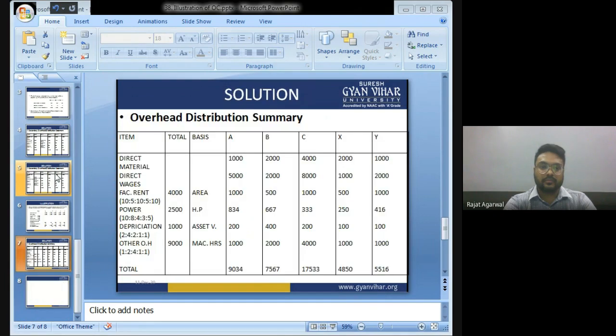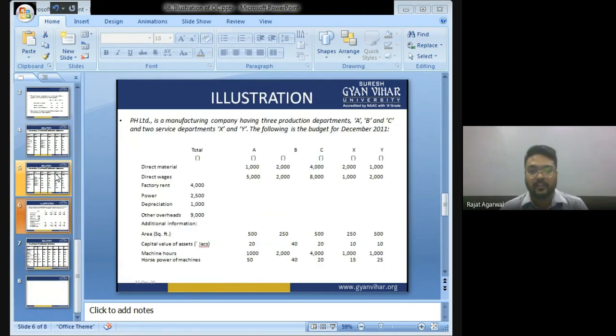Now, this is your homework. You have to do this illustration in homework. Please either take a screenshot or take a photo. In next class I am going to discuss this illustration so that you can check your answer. Okay.